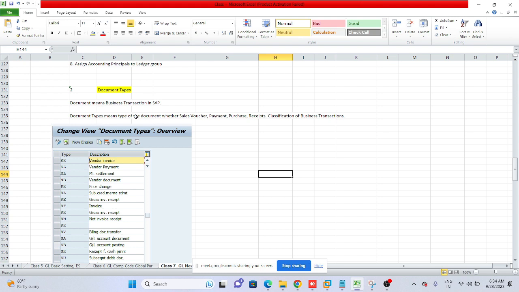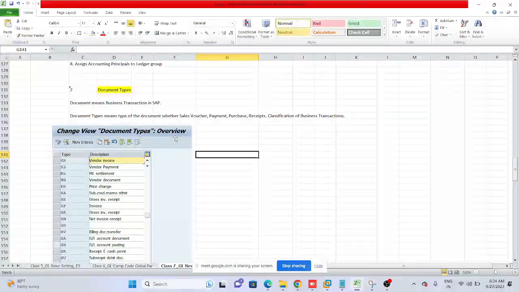See, the document is clear. Now we should discuss document types. Document types means the type of the document. Whether the business transaction being posted is related to purchase, to payment, or to receipts from the customer. What is the type of the document? We need to do the configuration for that, so that when a business user is doing purchase-related work, he selects the purchase-related document type.